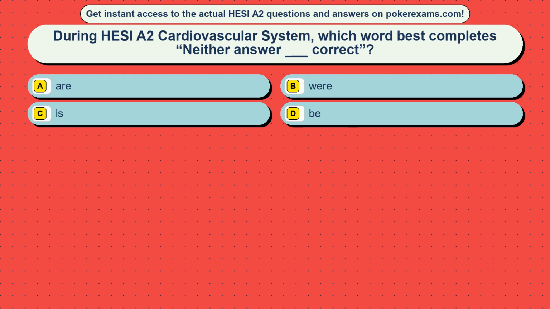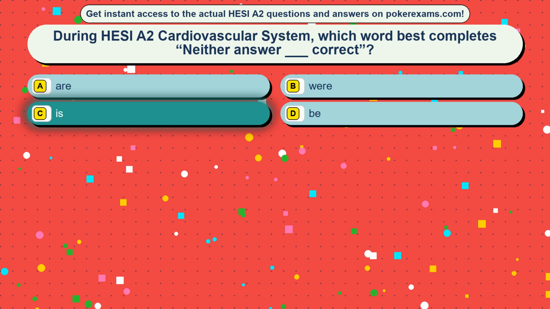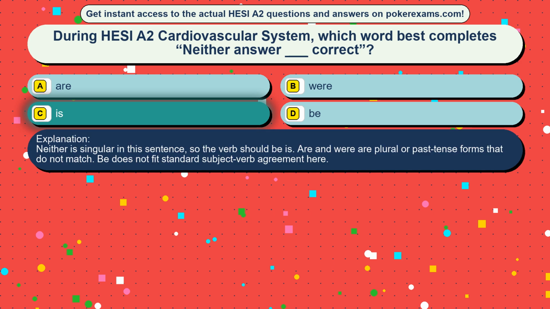Question 41. During HESI A2 cardiovascular system, which word best completes "neither ___ answer correct"? Option A, par, option B, were, option C, is, option D, be. The correct answer is option C, is. Neither is singular in this sentence, so the verb should be is. Are and were are plural or past tense forms that do not match. B does not fit standard subject-verb agreement here.